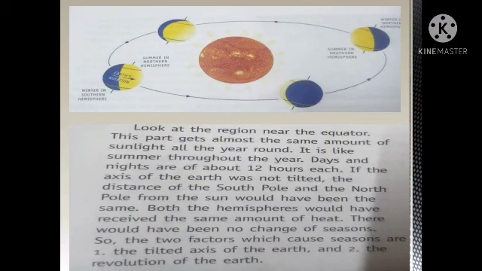In the same way, when the north pole is turned away, it is winter in the northern hemisphere. The days are shorter and the sun seems low in the sky. Now it is summer in the southern hemisphere.